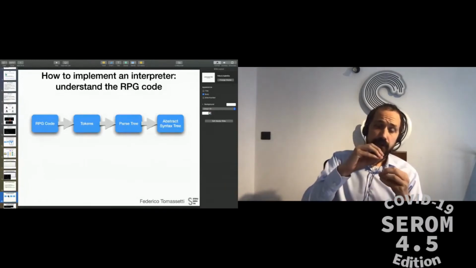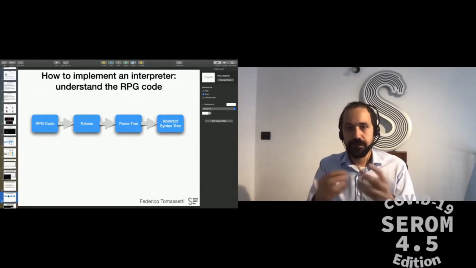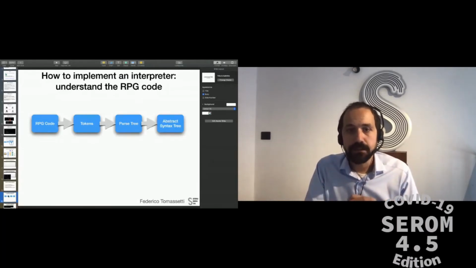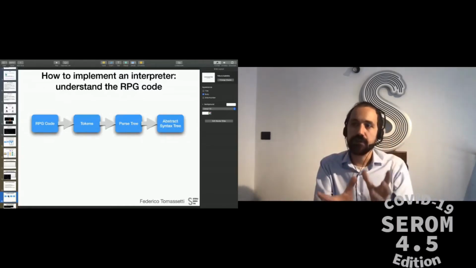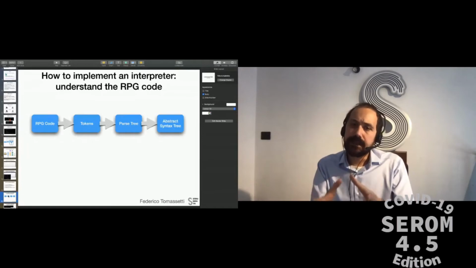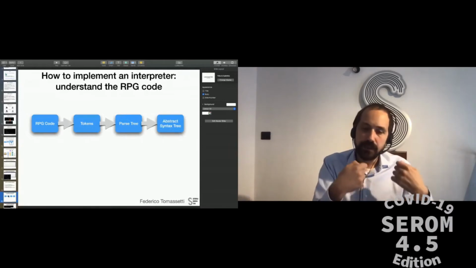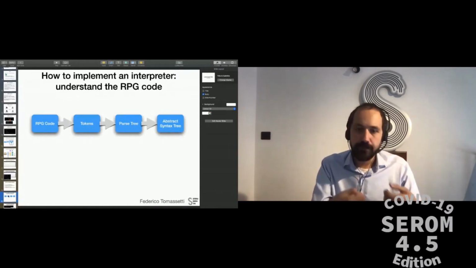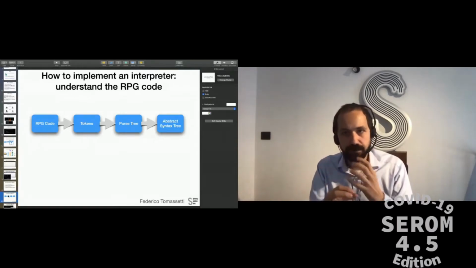Then we understand the structure, that is combining these tokens, and we build a first hierarchical organization of this information, the parse tree. Now, the parse tree is still a bit low level, very connected to the way the code is written. That is not the way that a programmer understands it. And we will see an example of the difference.